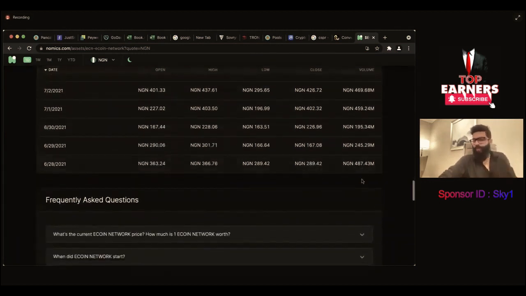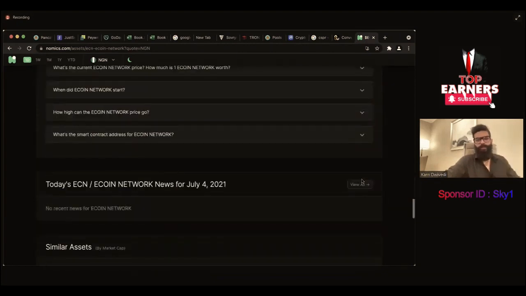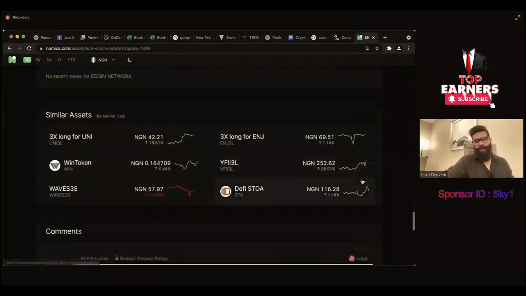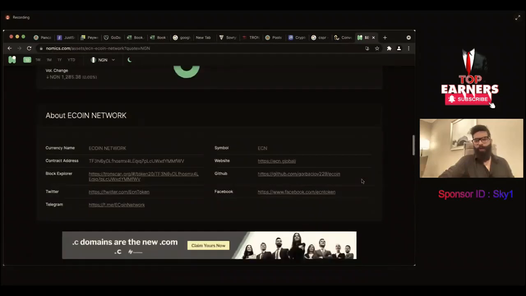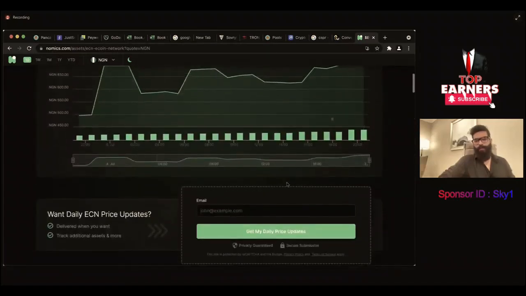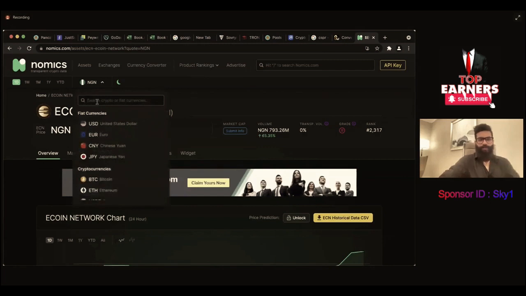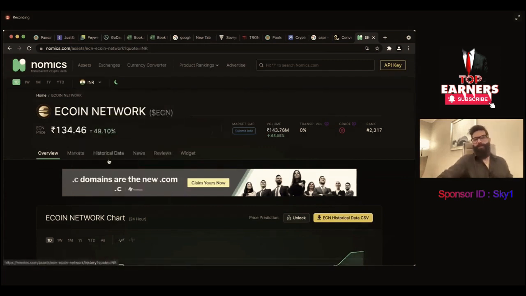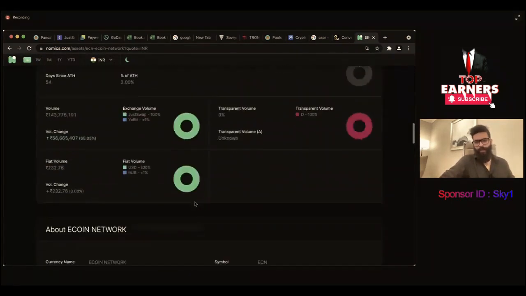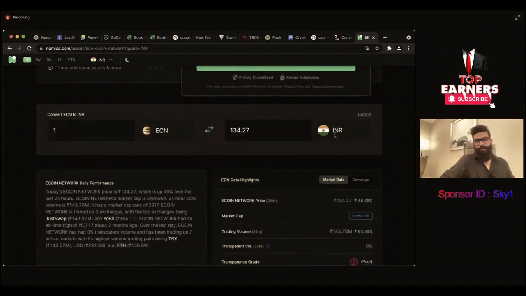This is your product, you explain about your product, it's amazing, you see every question and answer, you see everything about your project, and also you can subscribe here and you will get the price updates automatically from the exchange. Also, let's select, instead of this, let's write INR, Indian rupee. You have your price in INR here. All the tables are now converted. You can see the price here also. You can change currencies here.